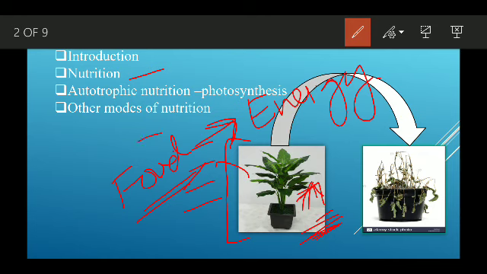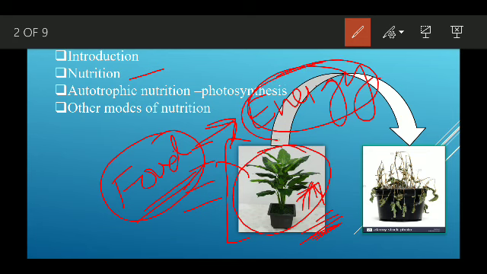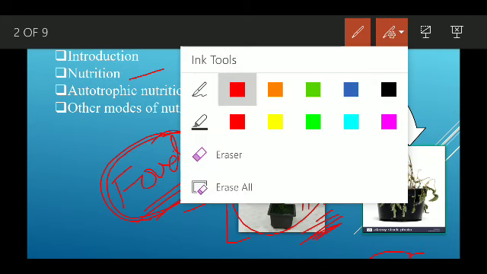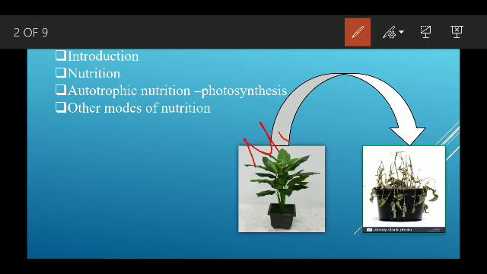And the process of taking this food, consuming food, is called nutrition.